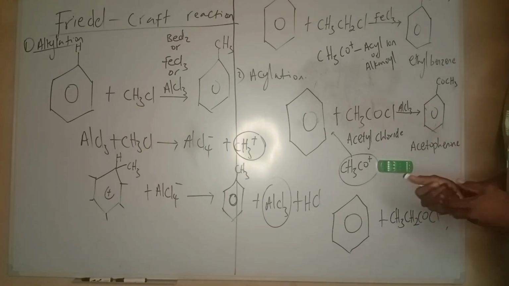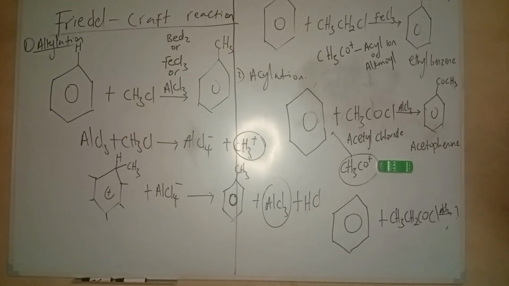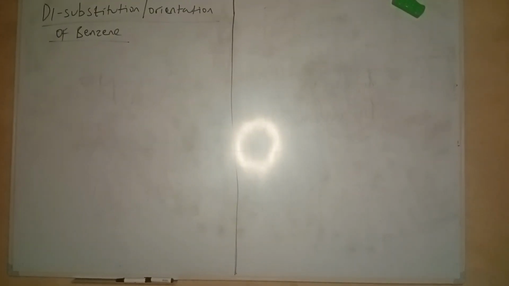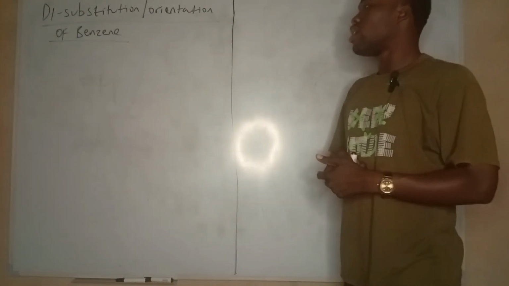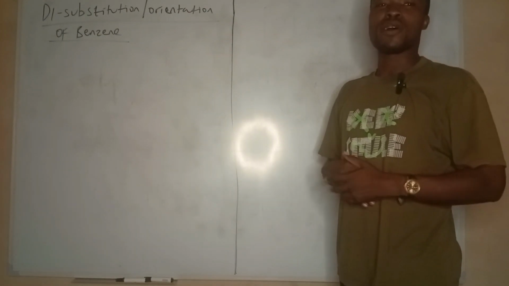Now I'll be looking at disubstitution and orientation of benzene. Disubstitution of benzene is kind of tricky, but I will have to talk about two things.